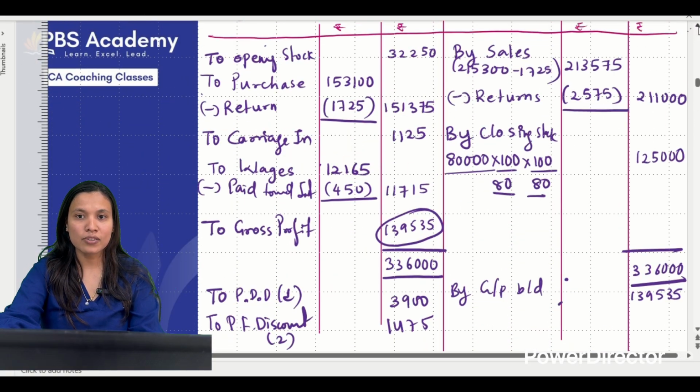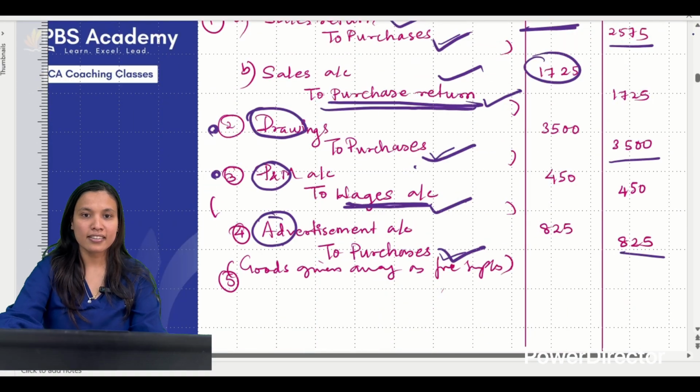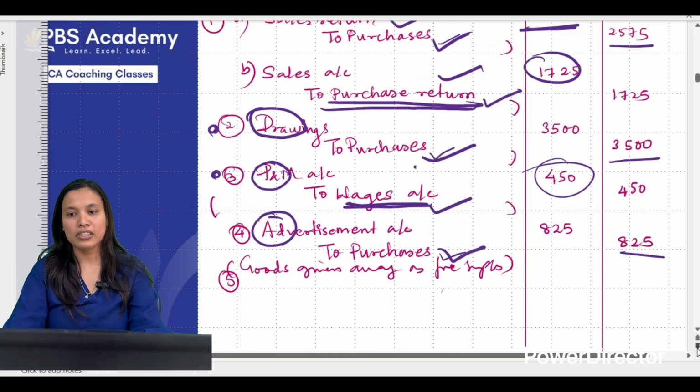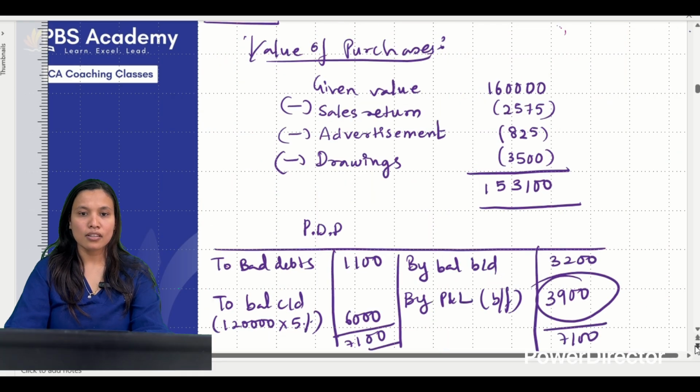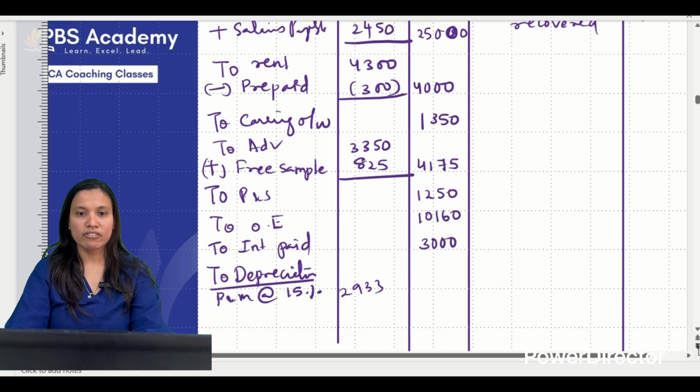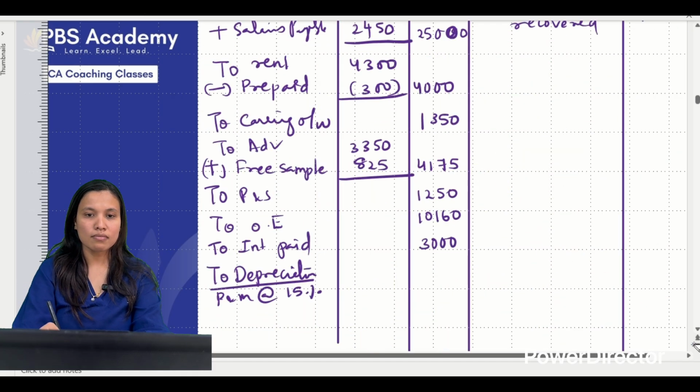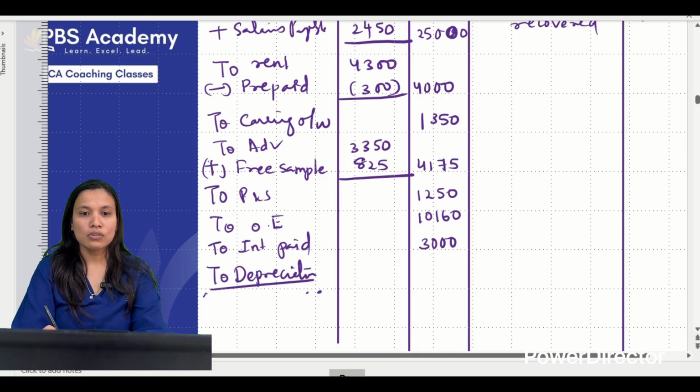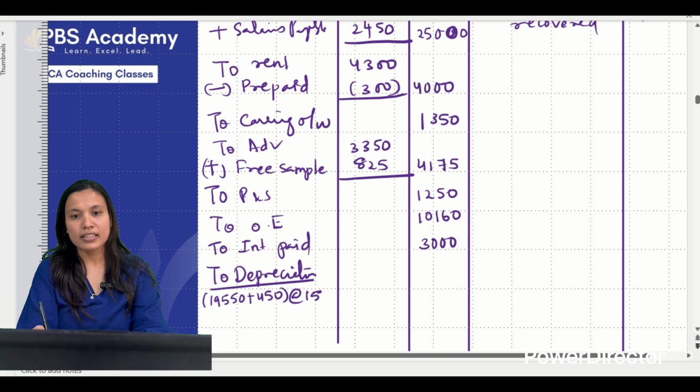I said we have to do the adjustment. 450 ka adjustment you need to do. That's on debit side. Chalo. Do that adjustment first. So 19,550, debit side mein aaya isliye I'll add it. So 20,000 at 15% is 3,000.